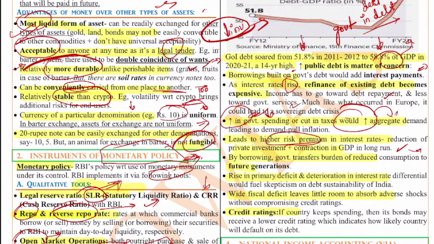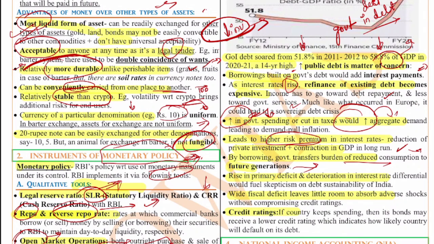So next one, the government also transfers the burden of consumption to the future generation. That means today if the government is taking the loan, the repayment will be taking place over a long time. So that means this debt burden is being passed on to the future generations.